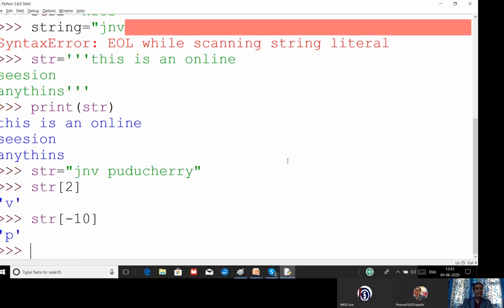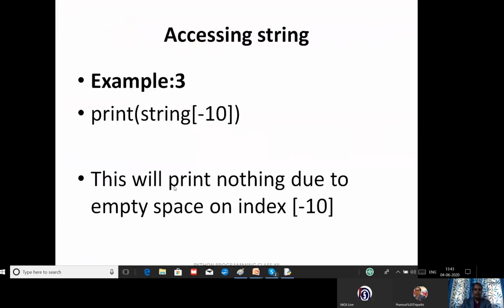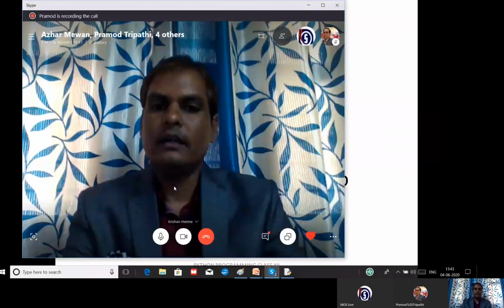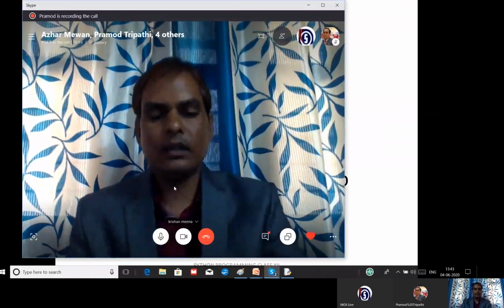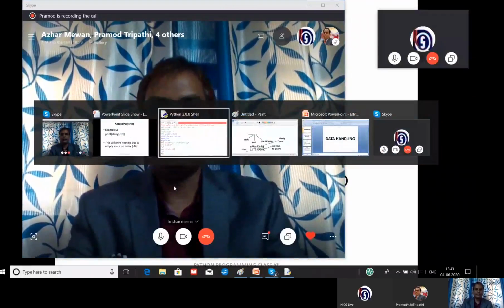I'll get my result. So this is very easy, to access any value or any character from the string data type. Either it is negative or positive, both can be accessed very easily.